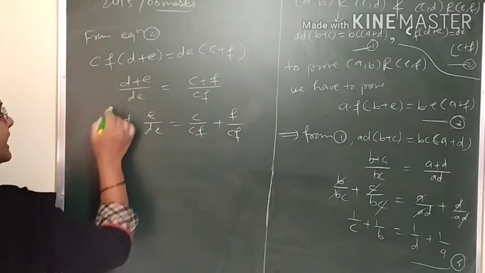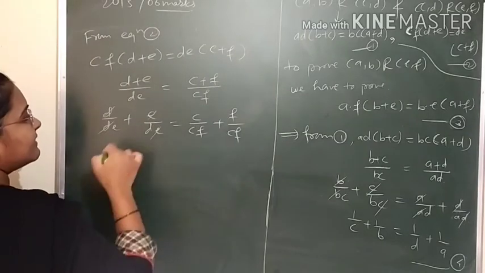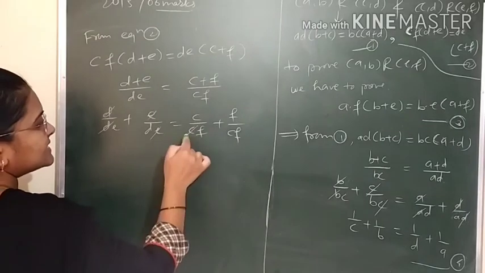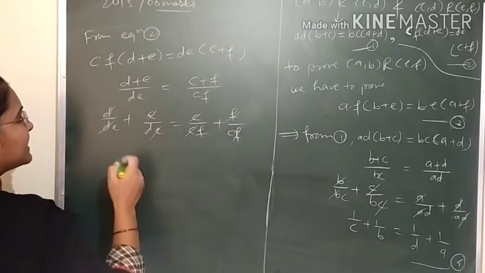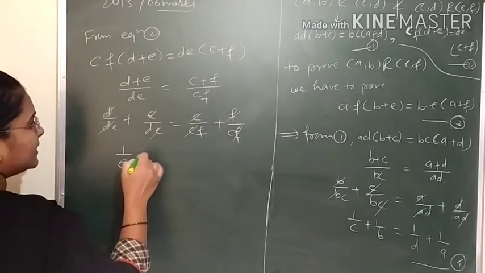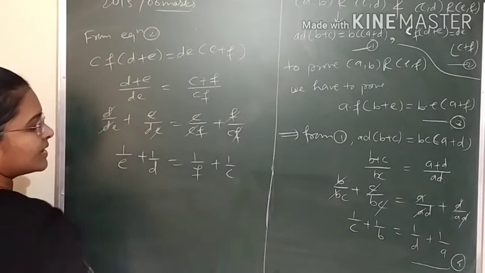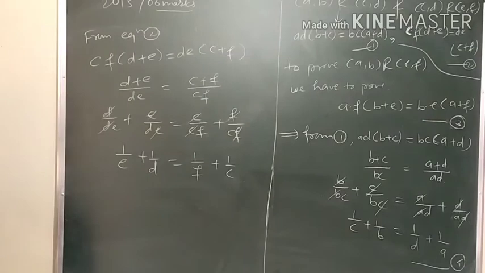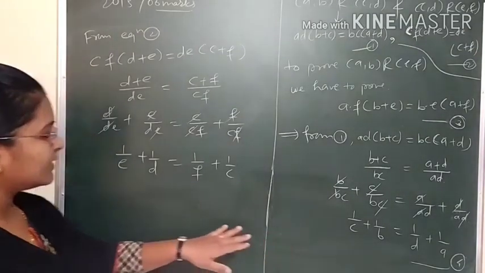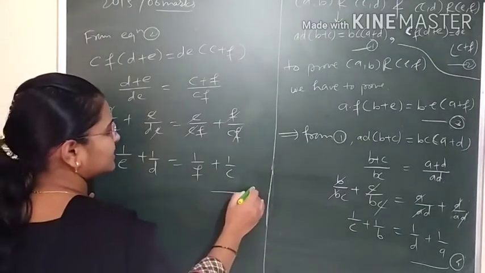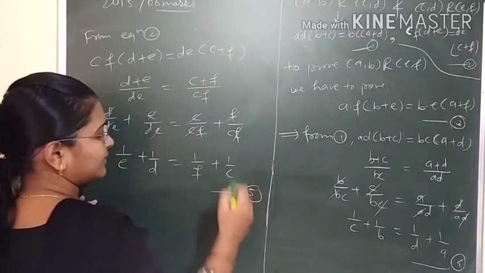So here D and D will get cancelled, E and E will get cancelled, then C will get cancelled, F will get cancelled. So what we have, 1 upon E plus 1 upon D is equal to 1 upon F plus 1 upon C. Getting? Any doubt? Now student, suppose this is equation number 5.